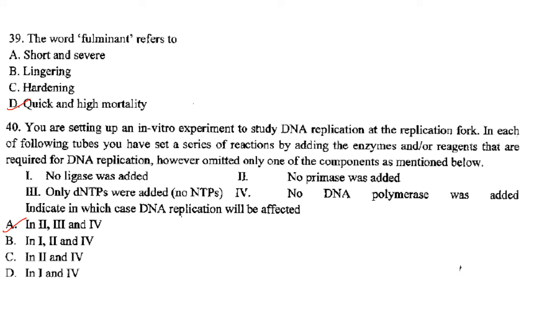So option 3 also is correct. Then the fourth one, no DNA polymerase was added, so it will not result in replication. There is no enzyme to carry out the replication. So answer is option A, that is 2, 3 and 4.